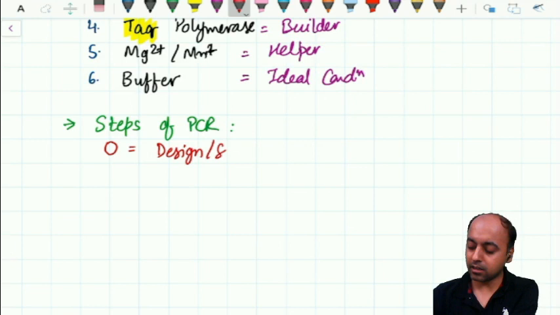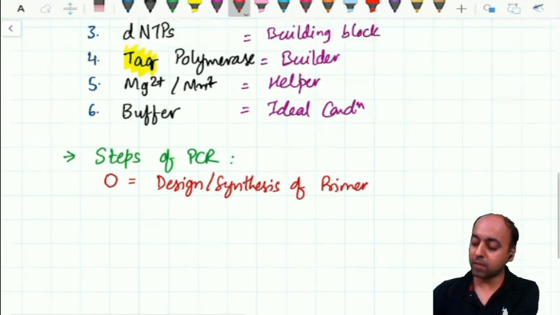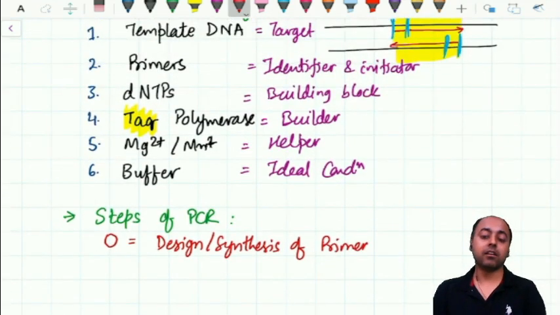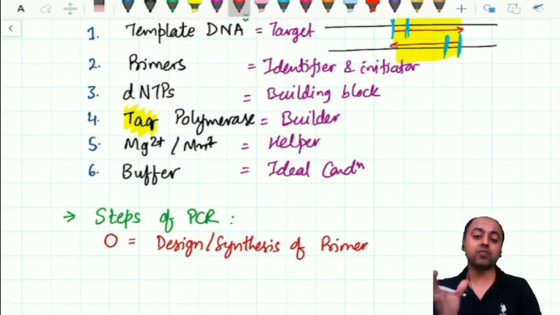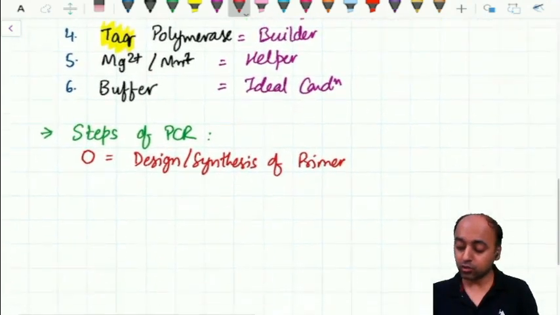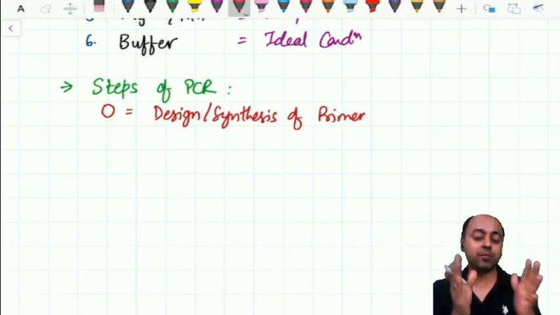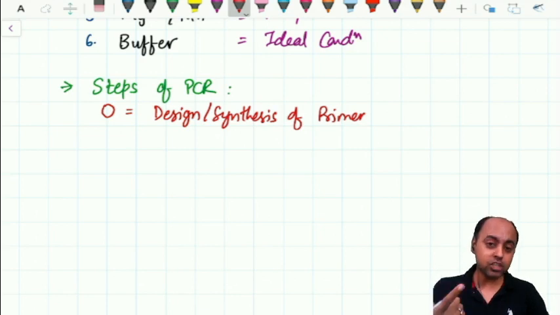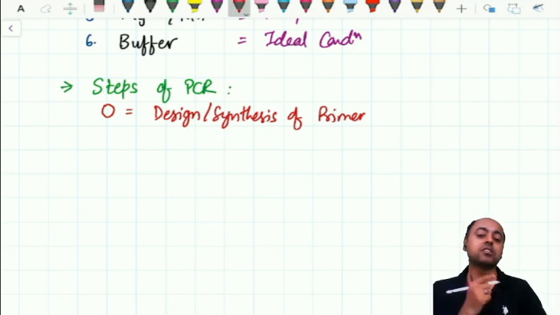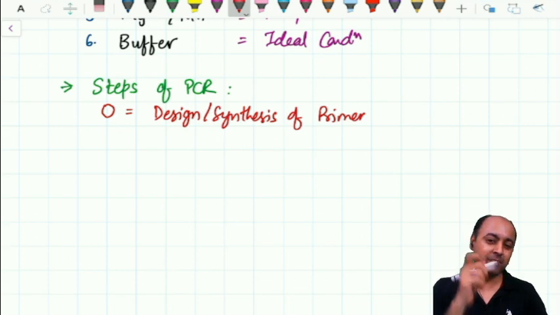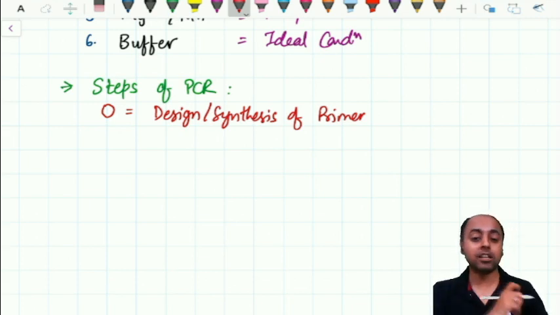you have to design and synthesize the primer. Remember what did we say? Primer will identify the segment which has to be amplified, and this is where the process will start. So you have to first design and synthesize the appropriate primer which is a part of the segment of interest. That is where the knowledge of the sequence becomes important. If you don't have the knowledge of the sequence, you cannot design or synthesize the primer. Alright, so design synthesis of the primer is the initial basic primary requirement. If you don't do this, then PCR cannot be possible.